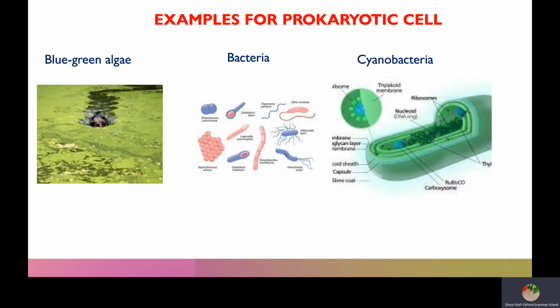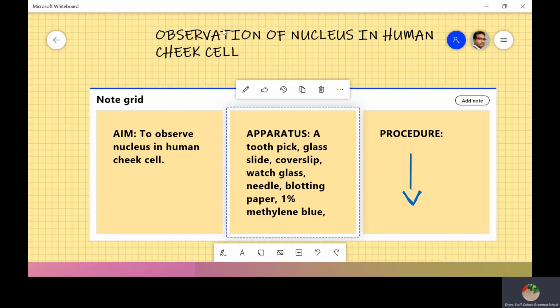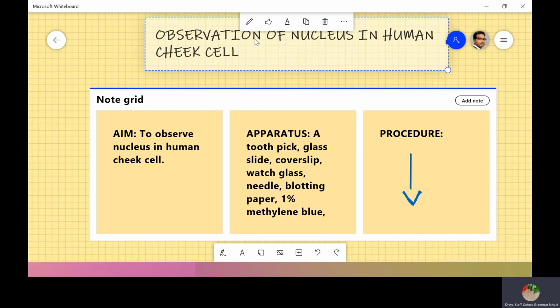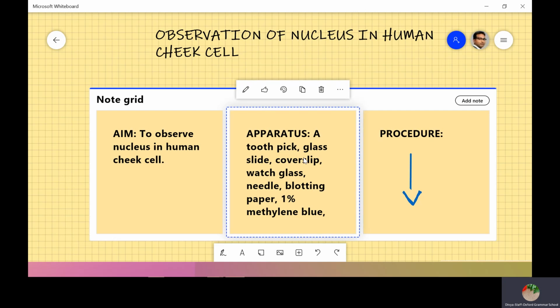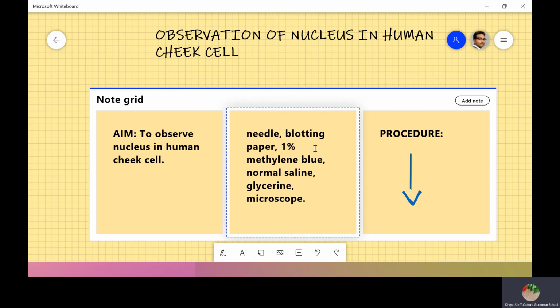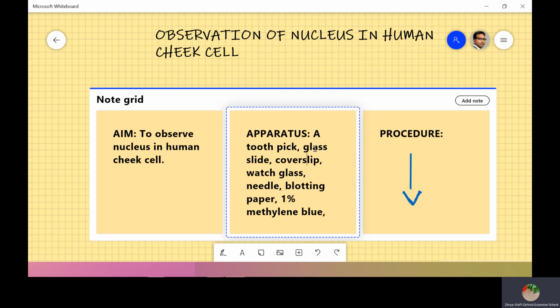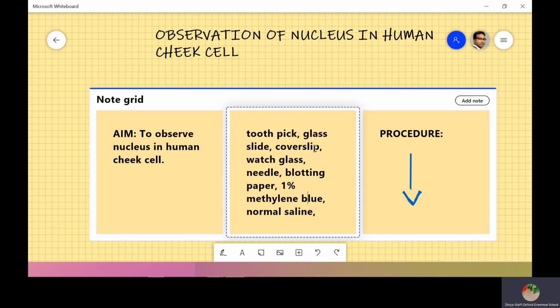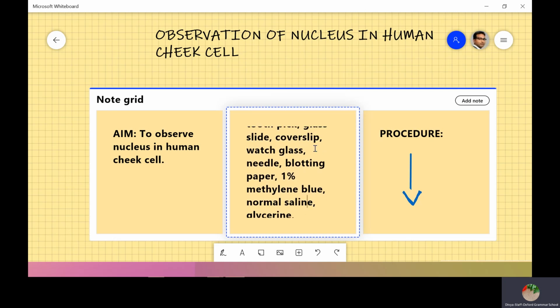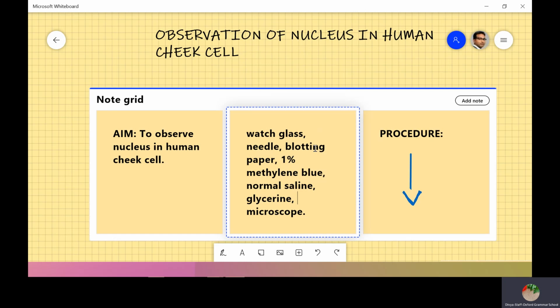Now we will go with the laboratory activity of the nucleus. Let's go with the aim of the experiment. Observation of the nucleus in a human cheek cell. Aim: to observe the nucleus in a human cheek cell. Apparatus: a toothpick, glass slide, cover slip, watch glass, needle, bottle, blotting paper, 1% methylene blue, normal saline, glycerin, microscope.